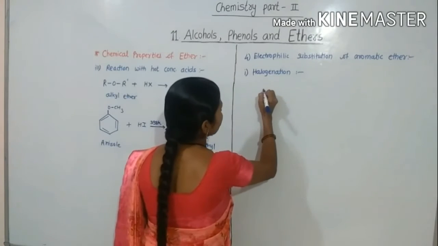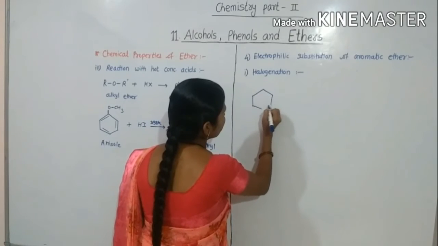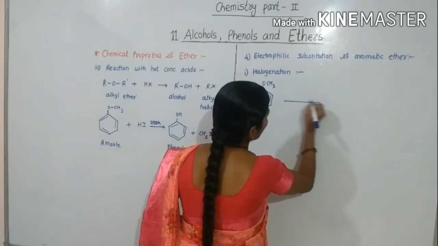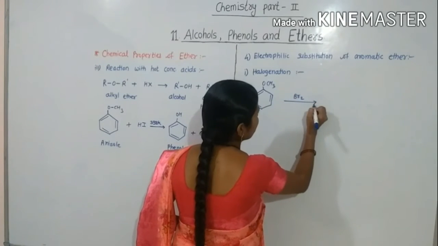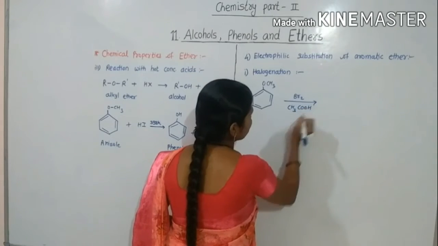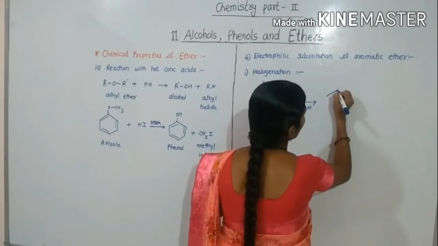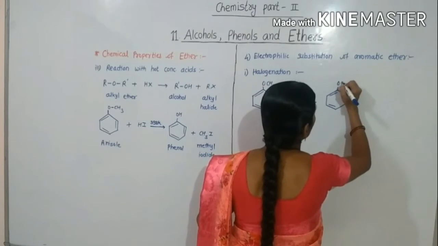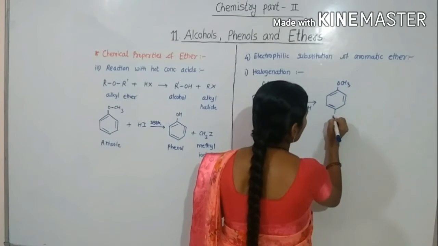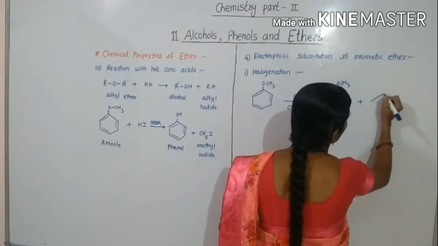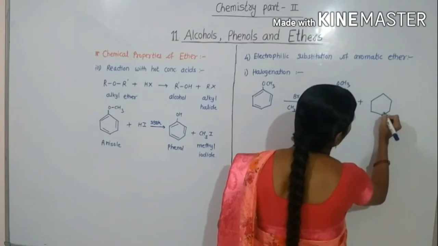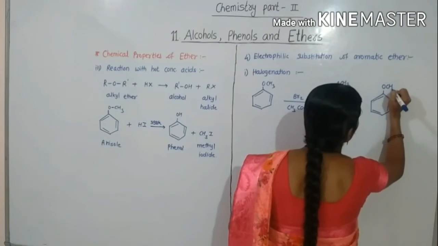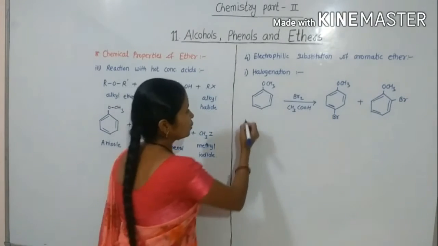See the reaction here. Anisole reacts with bromine, Br2 in acetic acid, CH3COOH, to form para-bromoanisole, OCH3 Br, plus there is formation of ortho-bromoanisole, OCH3 Br.